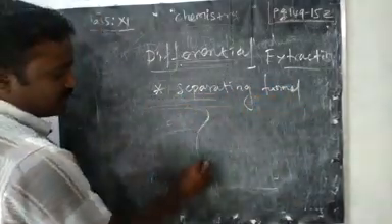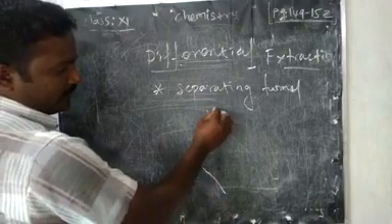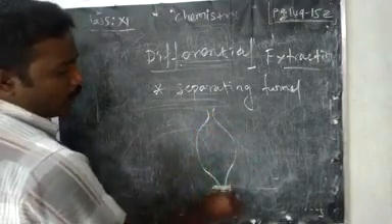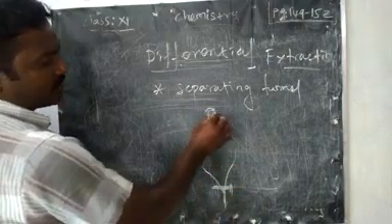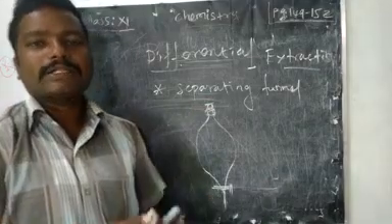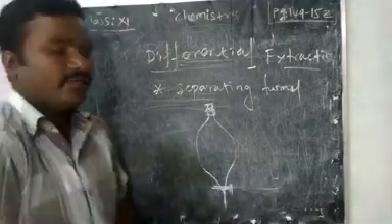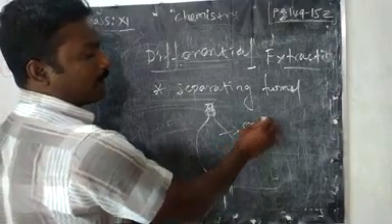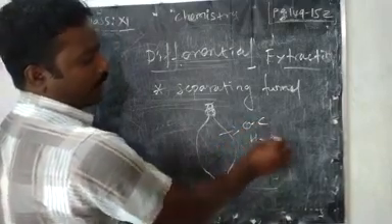See the structure of the separating funnel like this. We have a cork, and we can use a stopper here. We take the organic compound, then add some water. So we take the organic compound as well as water.